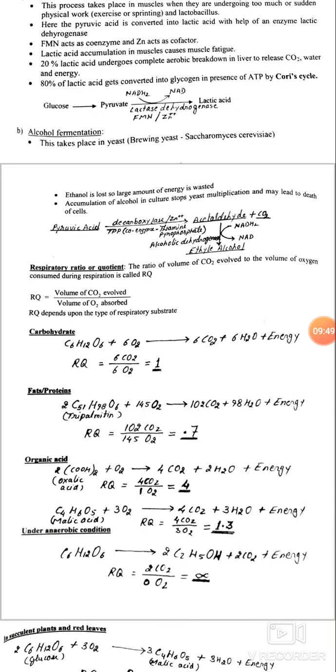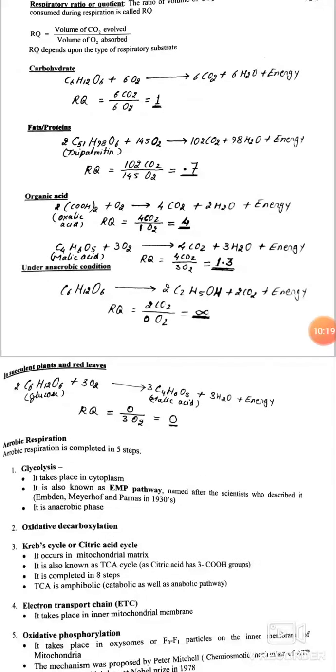For organic acids, the value of respiratory quotient is always more than 1. Under anaerobic conditions, due to anaerobic respiration, the value of RQ is infinite. In succulent plants, the value of RQ is 0.